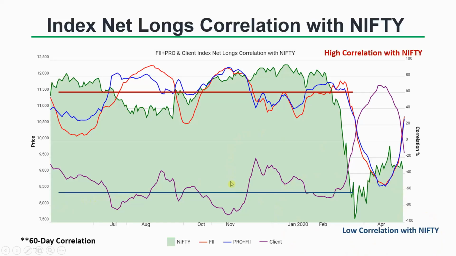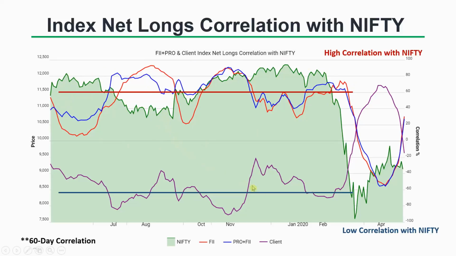So these correlations will tell you who is in control of the market and who you should be with when you are doing your trading, right? If this has a high correlation at this point of time, you want to be with what FIIs and pros are doing.